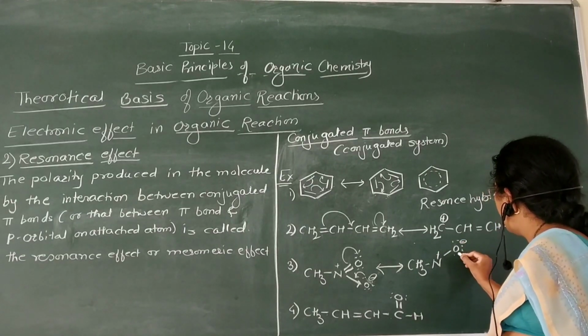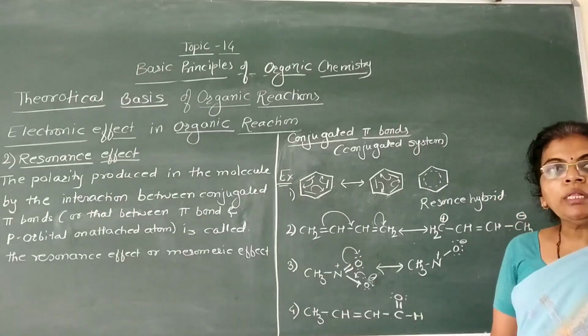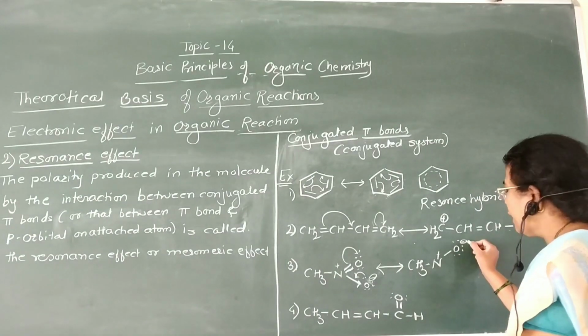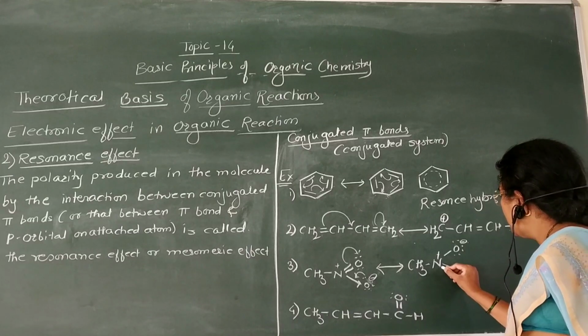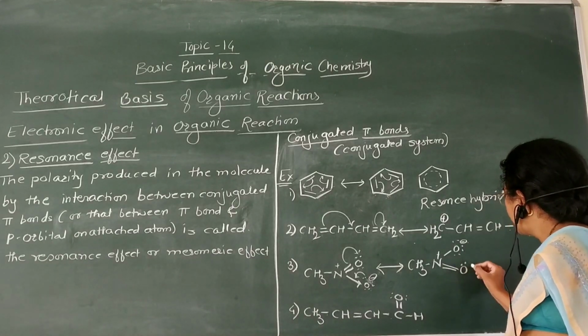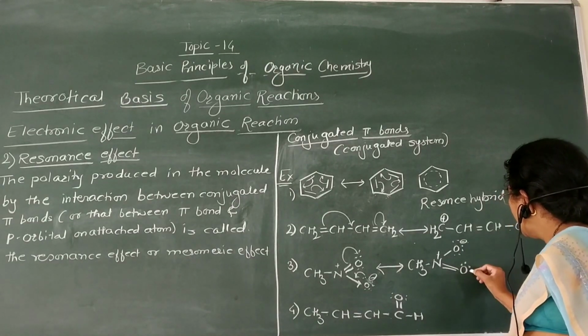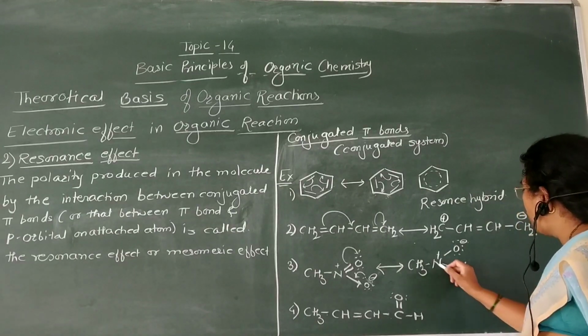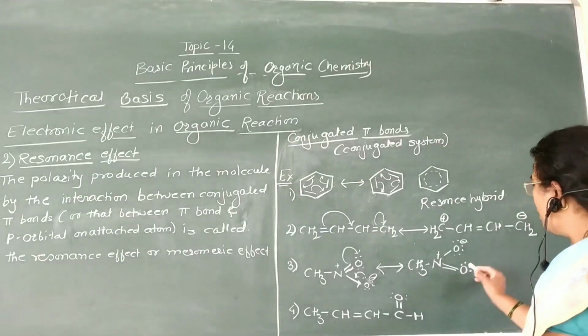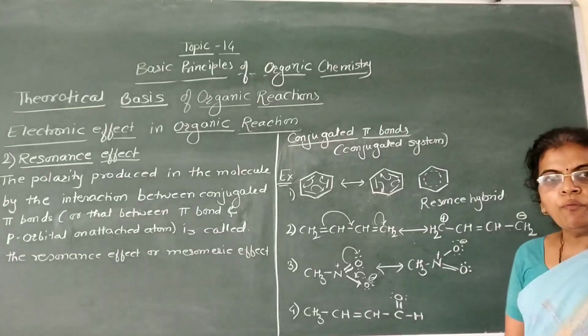Now this oxygen atom becomes electron rich, having 3 lone pairs of electrons and a negative charge, and this oxygen forms a double bond with this nitrogen atom and has 2 lone pairs of electrons.